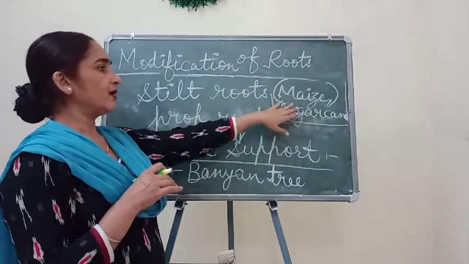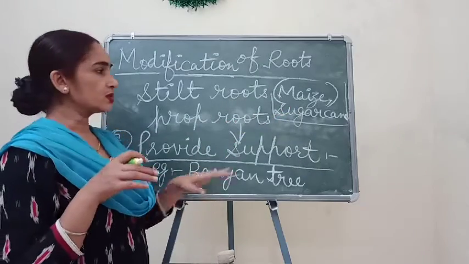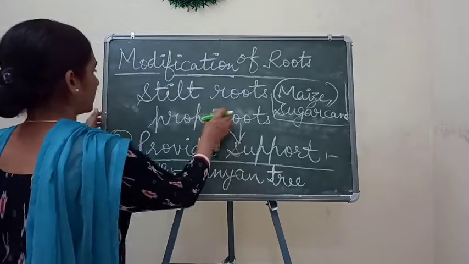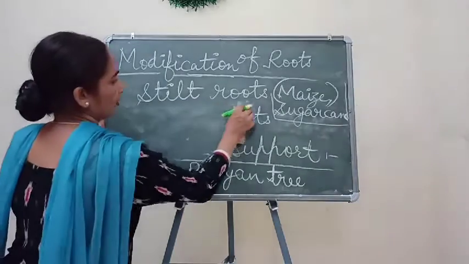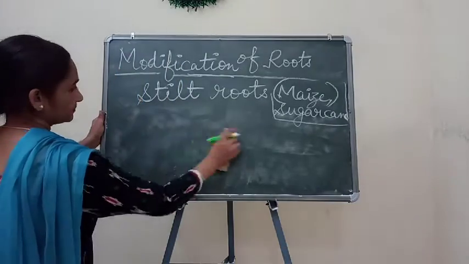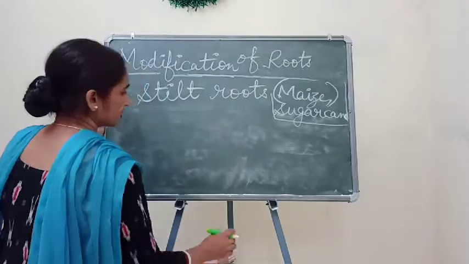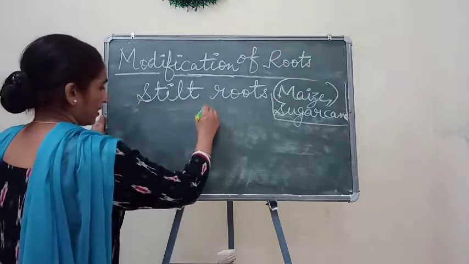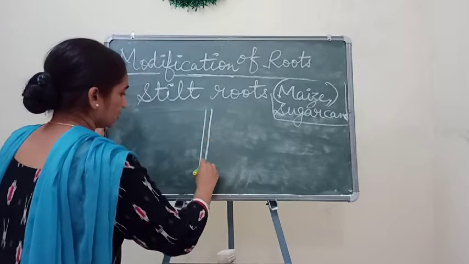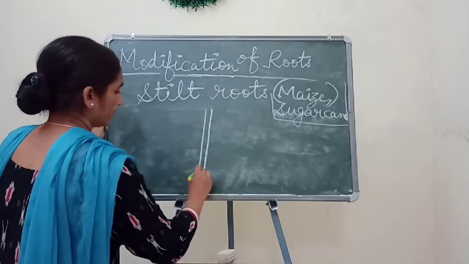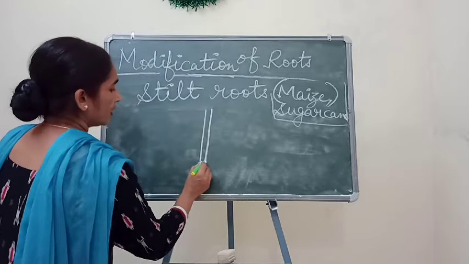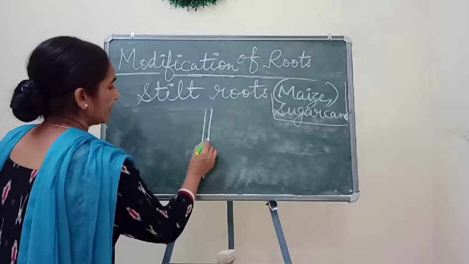But other than those fibrous roots, from the stem part, I'll show you through the diagram so that you can understand clearly what I am trying to say. What are the stilt roots? Suppose this is a plant of sugarcane. Sugarcane, you know, has nodes and internodes.